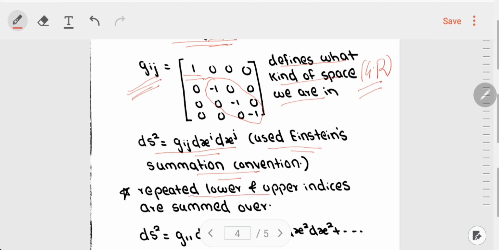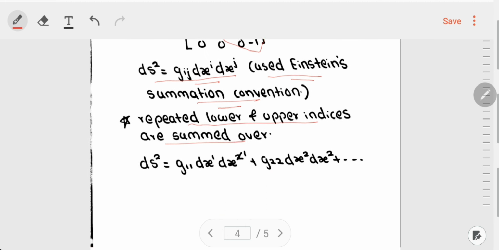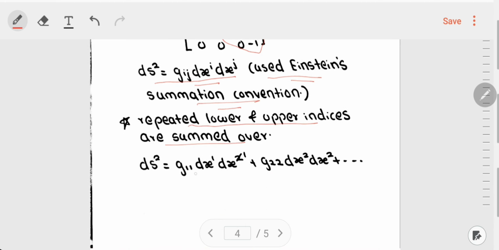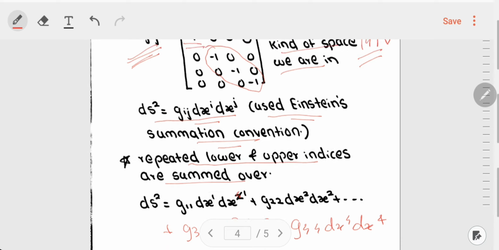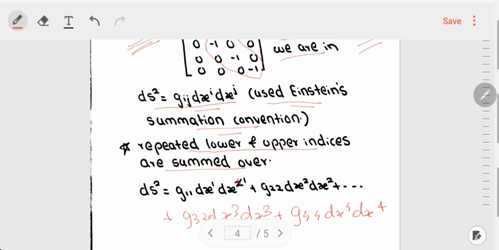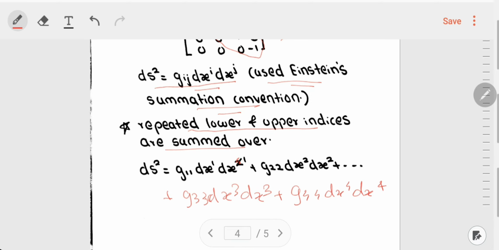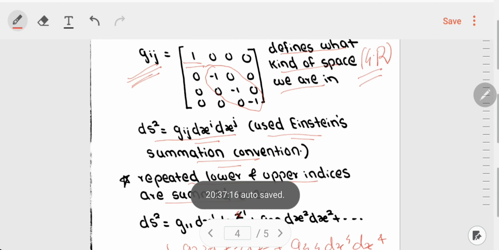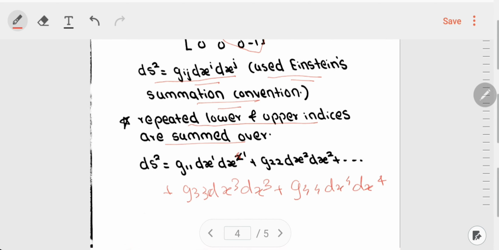So repeated lower and upper indices are summed over, and thus this ds² is given as g11 dx1 dx1 + g22 dx2 dx2 + g33 dx3 dx3 + g44 dx4 dx4. You can see that I haven't taken the off-diagonal terms, that is g12 or g21, because the g_ij here is a diagonal matrix, and thus we don't have any off-diagonal elements.